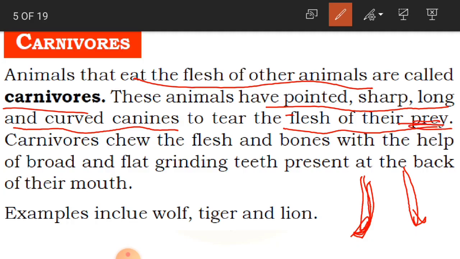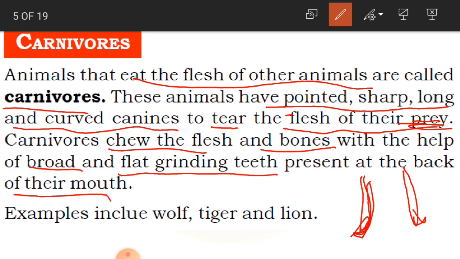So these animals are able to tear the flesh of their prey, that is, the animal which they want to eat. And carnivores chew the flesh and bones with the help of broad and flat grinding teeth present at the back of their mouth. So carnivores tear the flesh into pieces with their front teeth, and then they chew the flesh and the bones with the broad and flat grinding teeth at the back of their mouth.